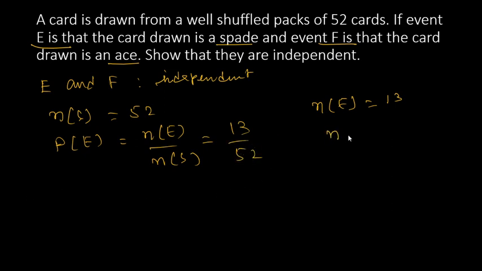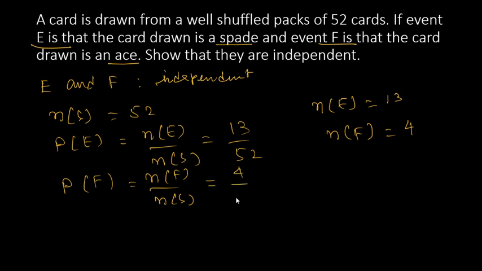And similarly, the number of aces will be 4, not 13. Aces will be only 4 of different symbols, is it not? So this is 4. Therefore, probability of F is equal to number of F divided by number of S, that is 4 out of 52. Right? Now you can see the probability of event E is 13 out of 52, and probability of F is 4 out of 52.